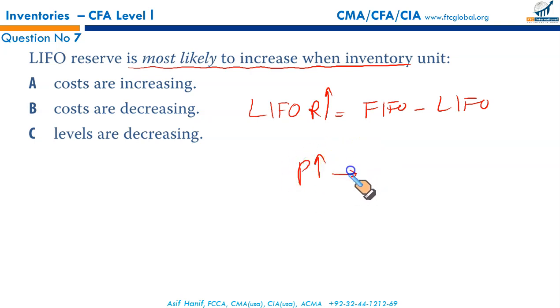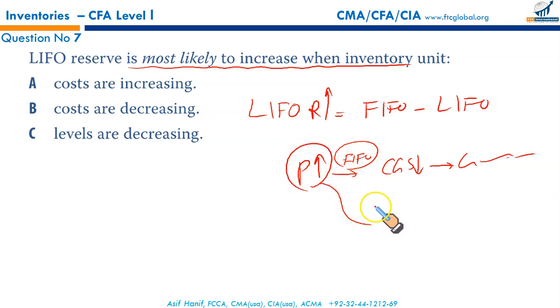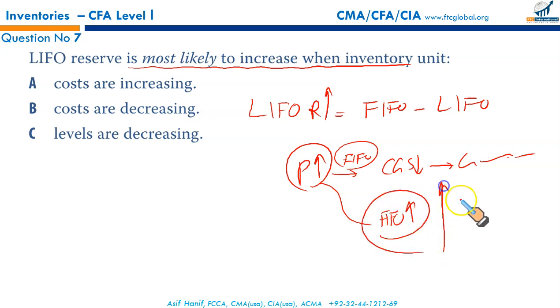So when this difference will be enhanced, when the LIFO reserve will increase? When the prices go up under FIFO method, your older costs are charged to production. That means your CGS will be lowered. When your CGS will be lowered, your gross profit will be higher, net profit will be higher. That's one view. We also want to see from the point of view of the stock. Your closing stock will consist of the latest purchases, which is the higher price. Resultantly, your FIFO closing stock goes up. Your FIFO inventory would be higher.